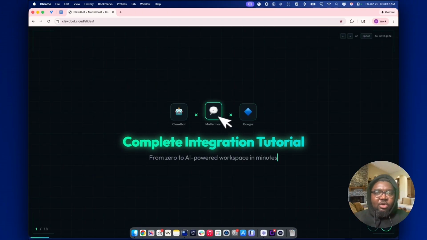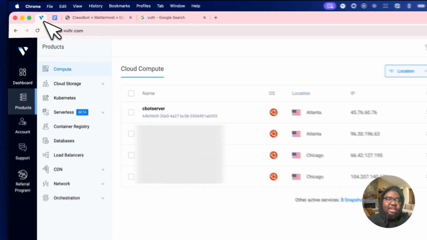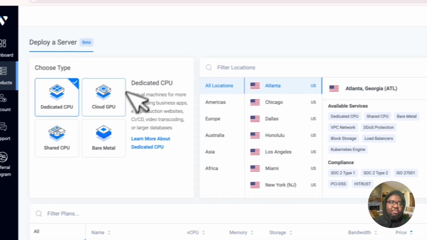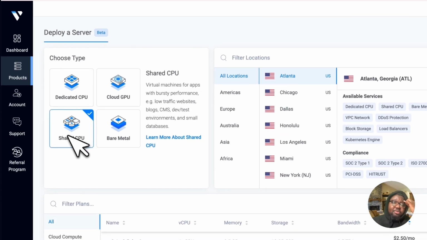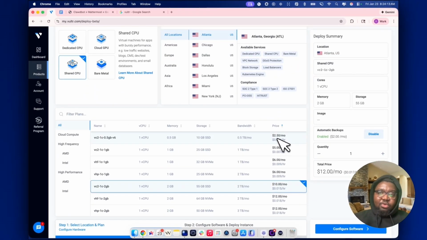All right. So in order to do this, you're going to need the following prerequisites. You're going to need a VPS. For my VPS, I am using Vultr. I already have Vultr open here. I'm going to go ahead and go to deploy. When you go to deploy, you want to select shared CPU. That's where you're going to get the cheap prices. As you can see, it starts all the way from $2 all the way up. I'm going to choose the $10 option.